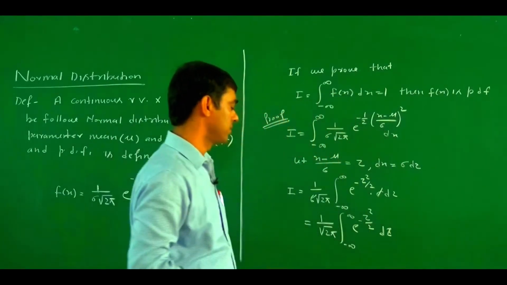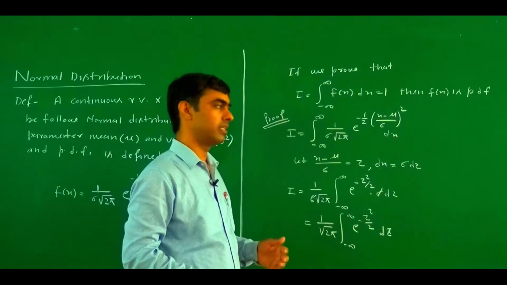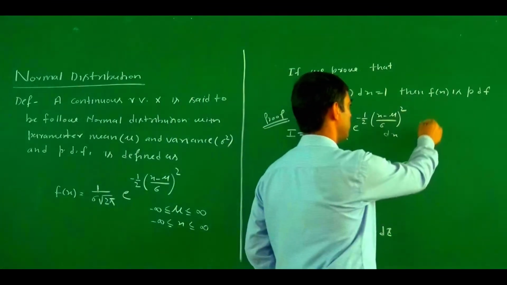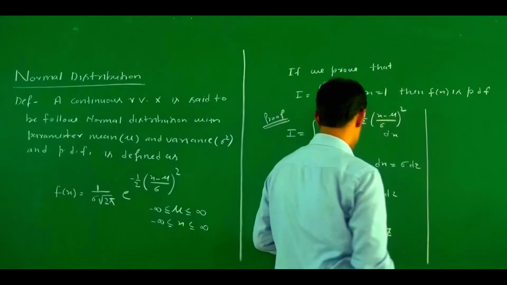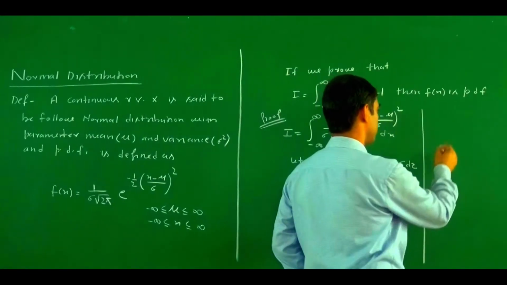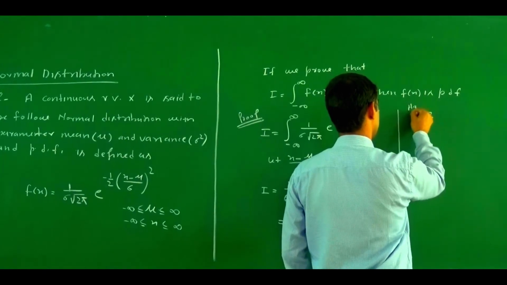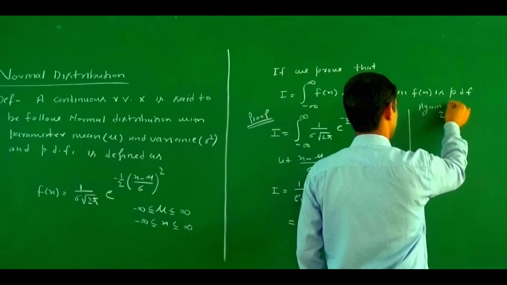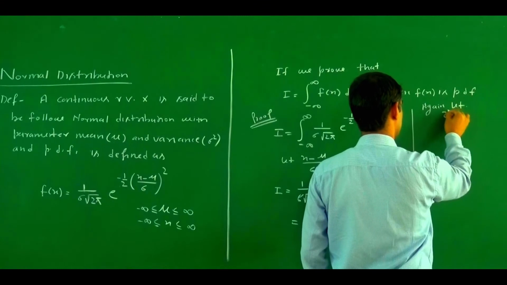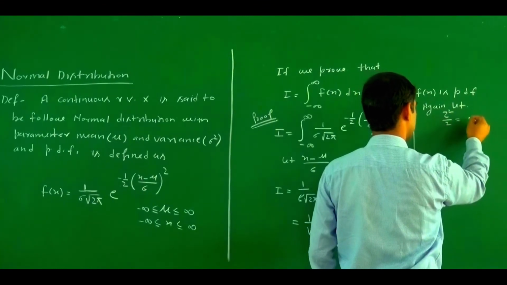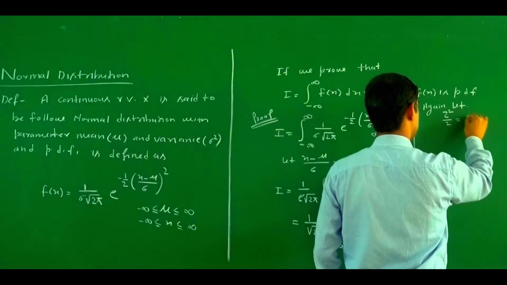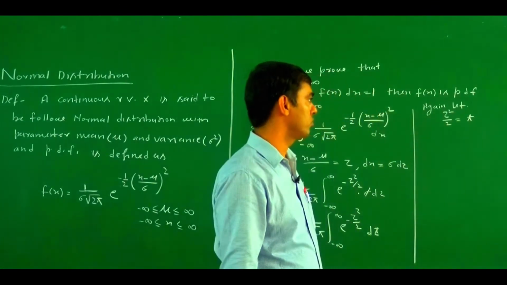So to solve this integration here, what do we assume? Again we assume z square by 2 equals t.